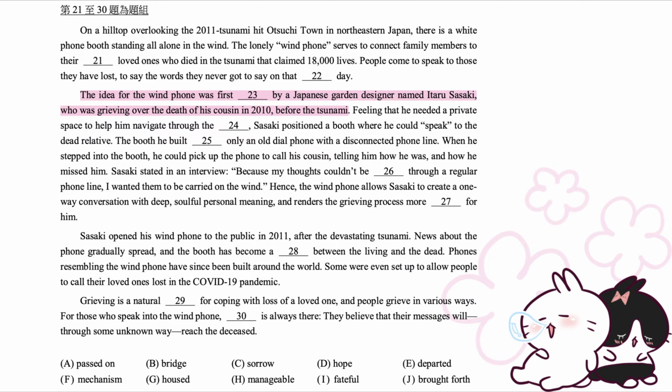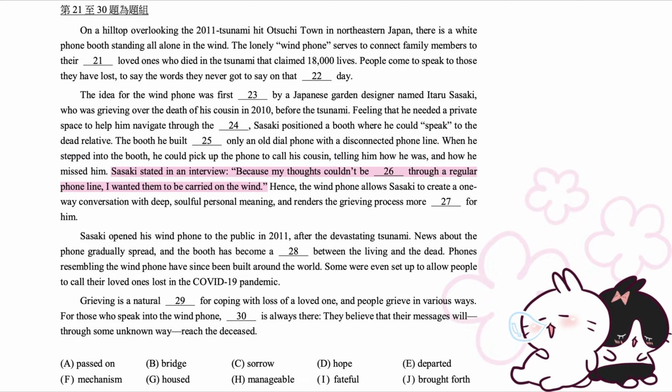The idea for the wind phone was first brought forth by a Japanese garden designer named Itaru Sasaki, who was grieving over the death of his cousin in 2010, before the tsunami. Feeling that he needed a private space to help him navigate through the sorrow, Sasaki positioned a booth where he could speak to the dead relative. The booth he built housed only an old dial phone with a disconnected phone line. When he stepped into the booth, he could pick up the phone to call his cousin, telling him how he was, and how he missed him.